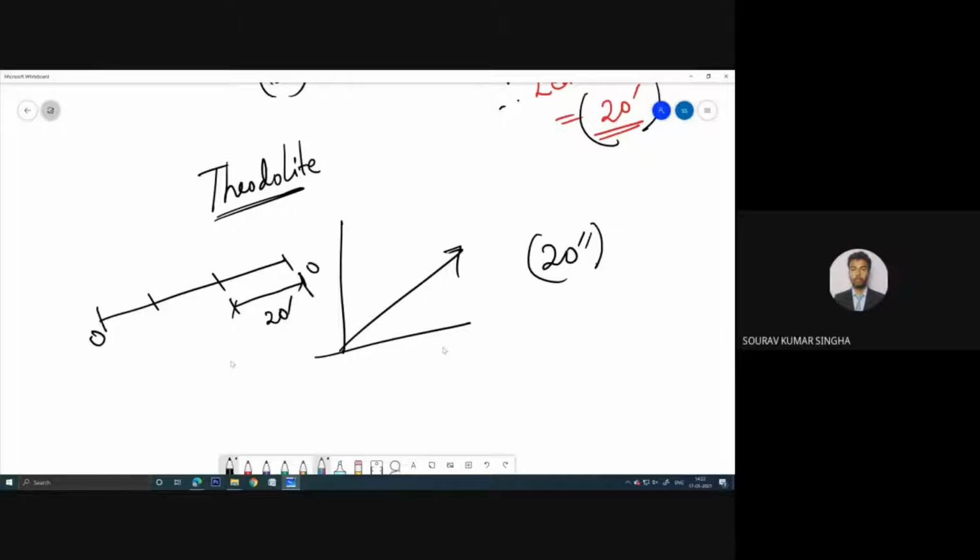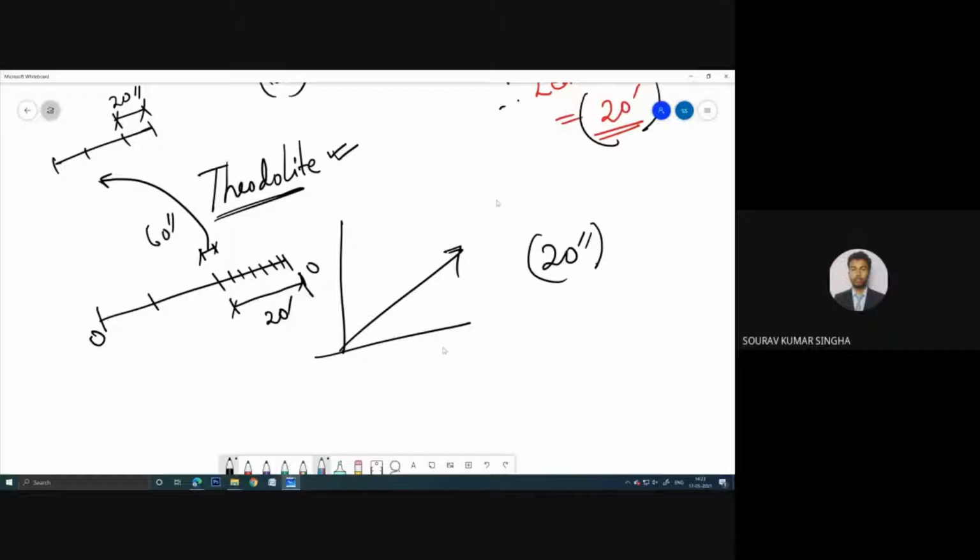Now in every 1 degree we have lots of minutes over here. In every 1 minute, we have 60 seconds. Now if we divide this 1 minute further into 3 pieces, then we'll get this 20 seconds. So now you can understand what is the difference, in which places we can use this theodolite for greater accuracy,